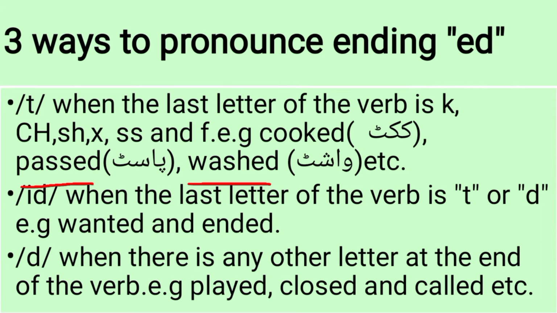So naturally, our physical structure of our tongue or other parts that produce sounds will find ease in producing the sound t rather than d.